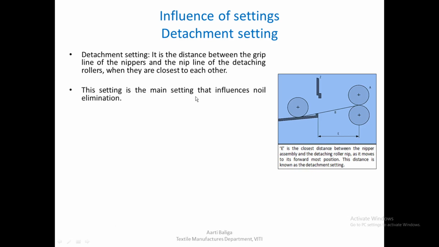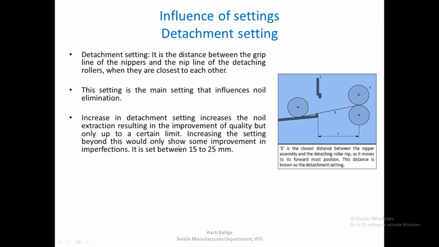This setting is the main one that influences noil elimination. Increase in detachment setting increases the noil extraction, resulting in the improvement of quality, but only up to a certain limit. So if we increase the detachment setting, it will increase noil percentage and also maybe improve quality, but there is a limit to which it can improve the quality if we increase the setting. Increasing the setting beyond this would only show some improvement in the imperfections that is there. So it is normally set between 15 to 25 mm.